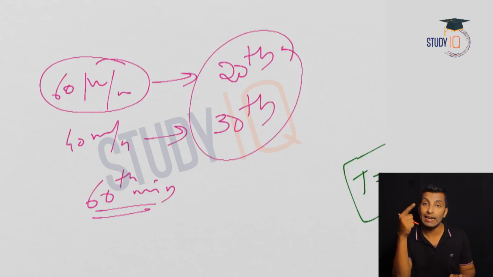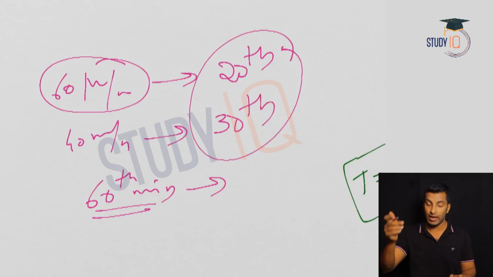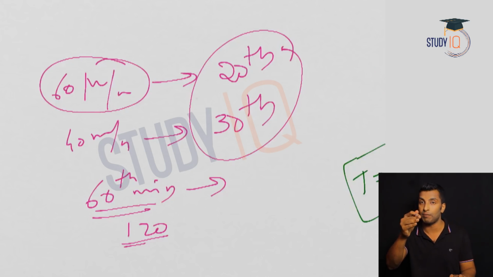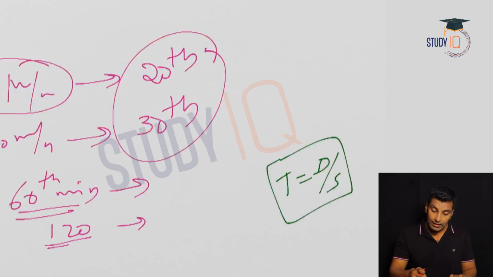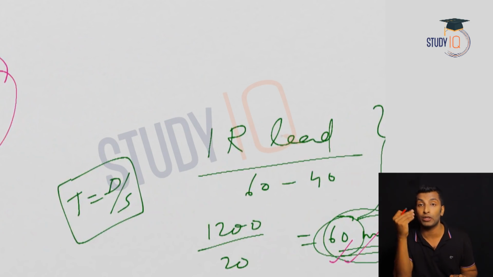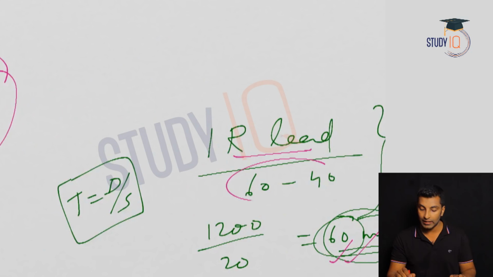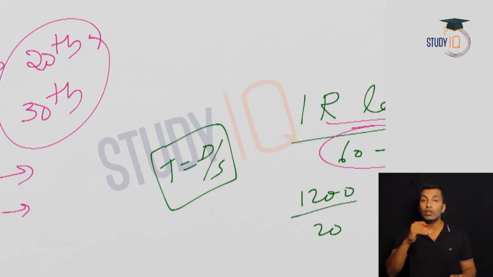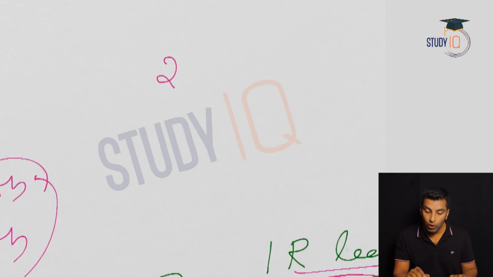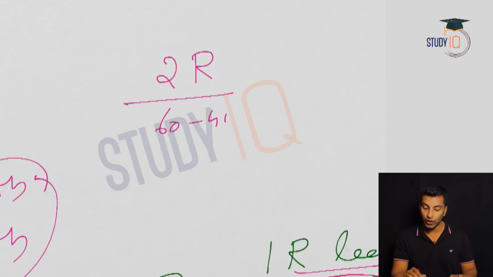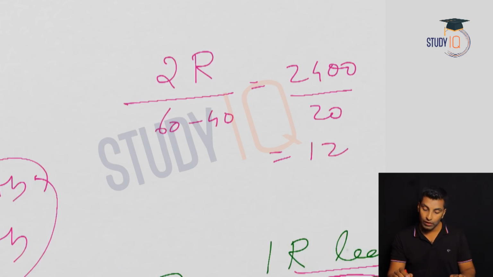Then when they meet the second time at the starting point, take all the multiples. Now 60, then the 120th minute again they will be at the starting point. That's the second meeting at the starting point. I hope this is clear. But if I am simply asking when they will meet for the first time, 1 round lead divided by the relative speed. And in this case, both are the same. But if I ask when they meet for the second time, what is your answer? 2 round lead. Second time meeting means 2 round lead divided by relative speed, that is 60 minus 40. So 2 rounds means 2400, divided by 60 minus 40, that is 20. And here also you will get 120.